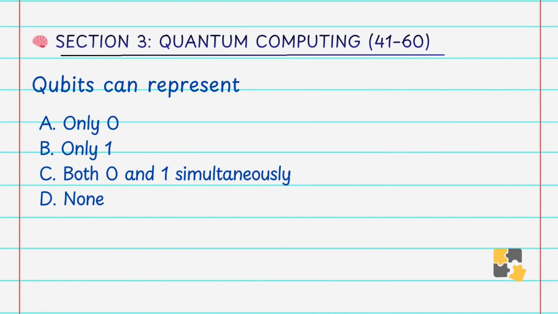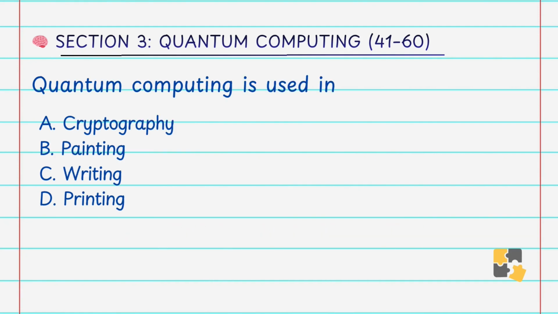Qubits can represent A. Only 0, B. Only 1, C. Both 0 and 1 simultaneously, D. None. Answer is C. Both 0 and 1 simultaneously. This is due to superposition. Qubits can represent both 0 and 1 simultaneously.